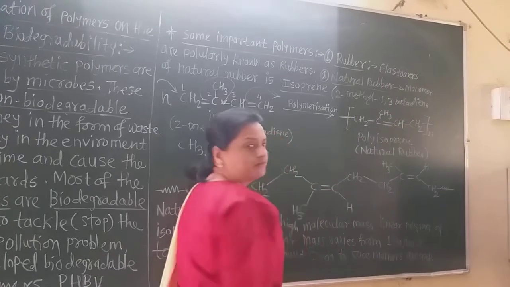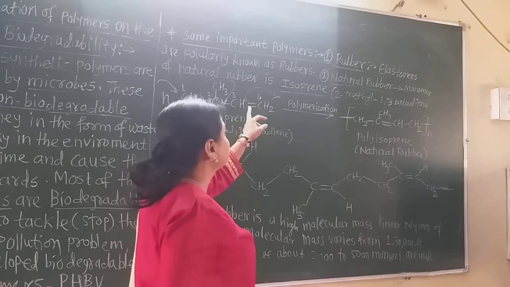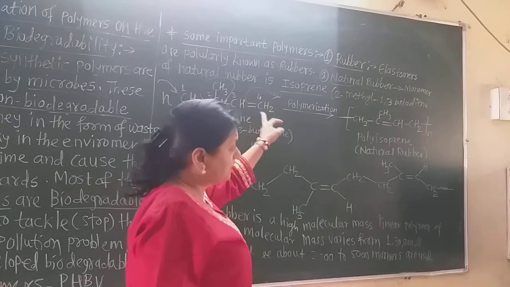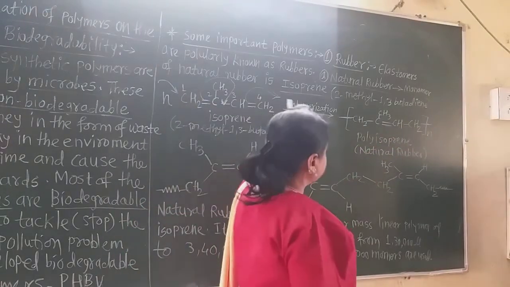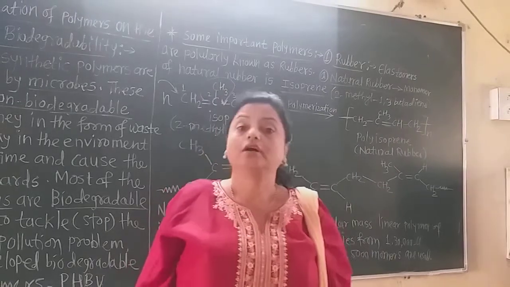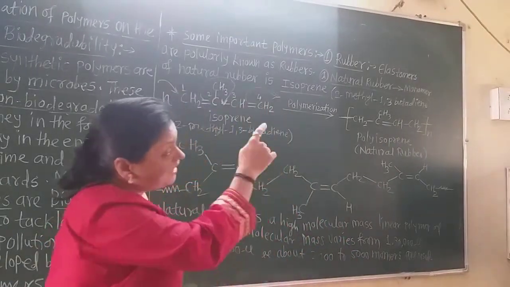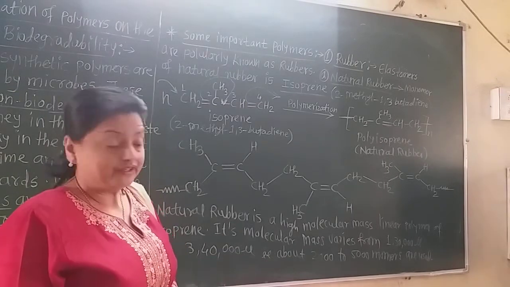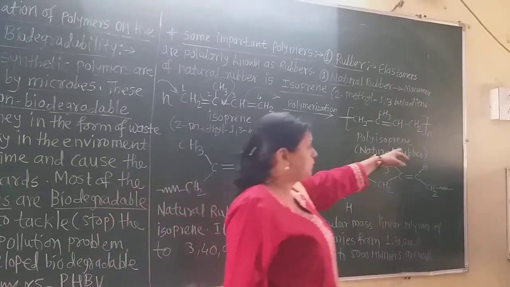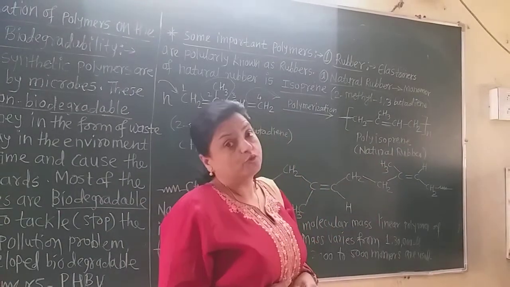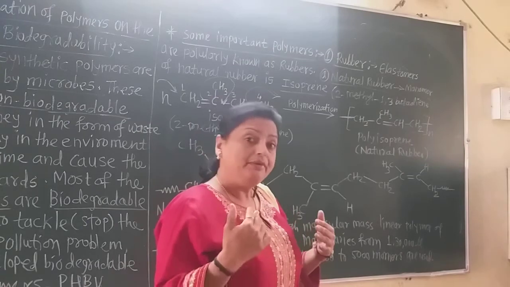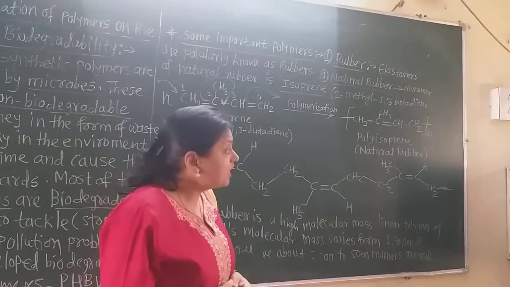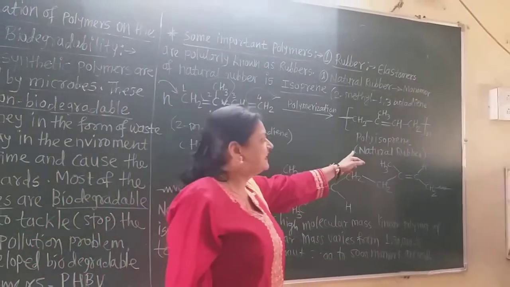Here the double bond comes again, and at the same time this bond attacks the next isoprene. So here also it becomes a single bond, and this bond gets attached to the next isoprene unit. In this way, n number of isoprene units are attached into the polyisoprene. Now this is the polyisoprene because a number of isoprene units get added to each other after the polymerization. And this polyisoprene is nothing but the natural rubber.